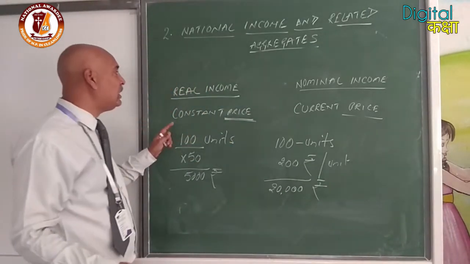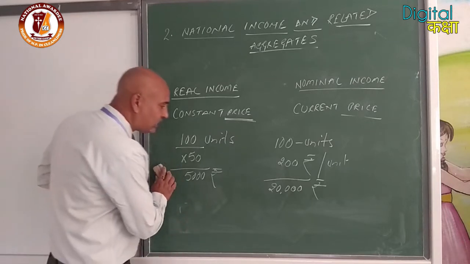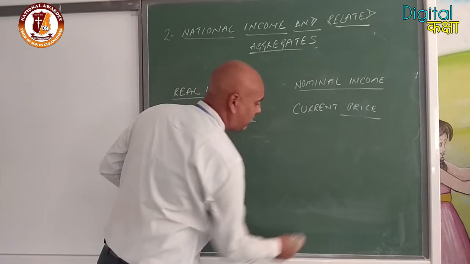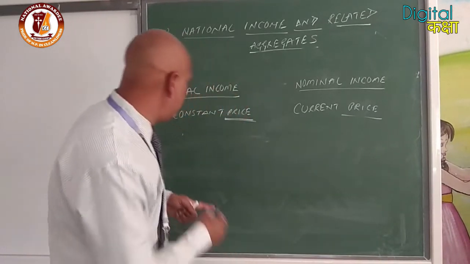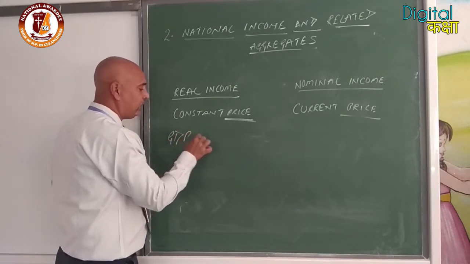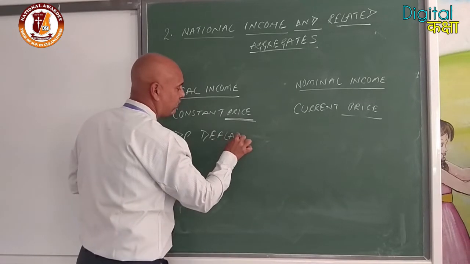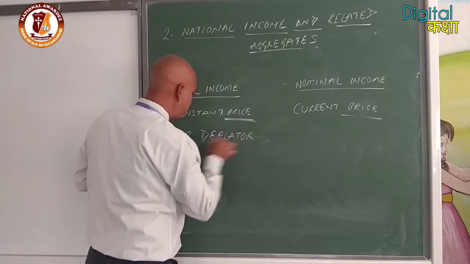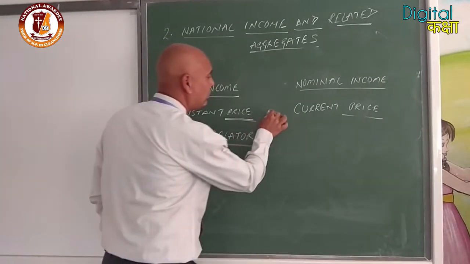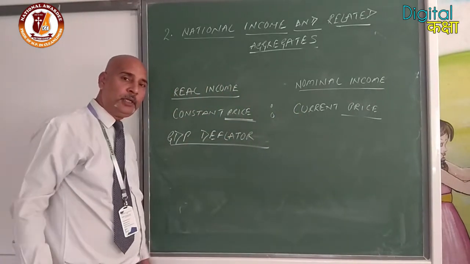On the concept of constant price and current price, another term comes, that is called GDP deflator. It shows the ratio between constant price and current price. It shows the percentage change in GDP due to current price.